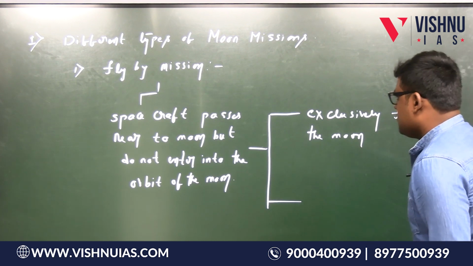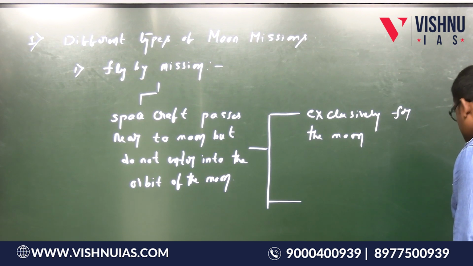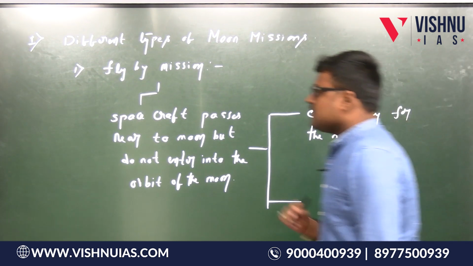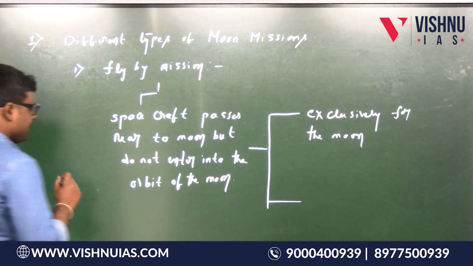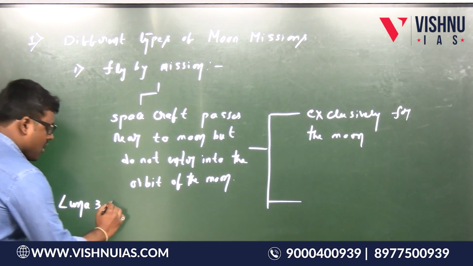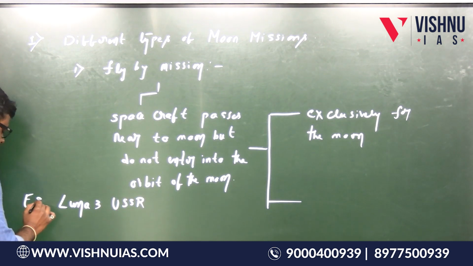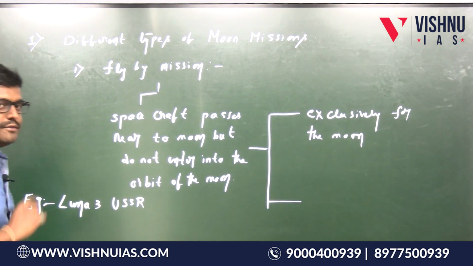On its way it collected information about the moon. So this is about the flyby mission. Now, what is an example of the flyby mission? The example is Luna 3 of the USSR. So this is an example of a flyby mission.